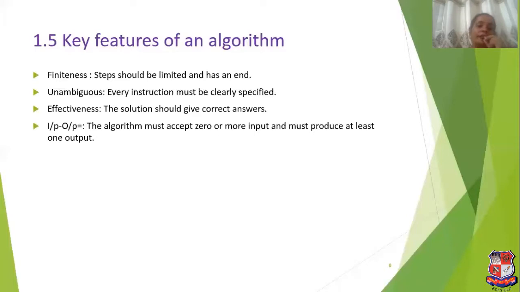Now, next is input and output. The algorithm must accept zero or more inputs and must produce at least one output. So these are the key features of an algorithm.